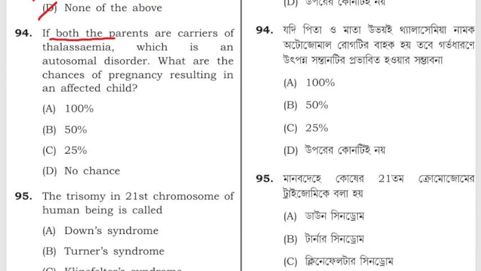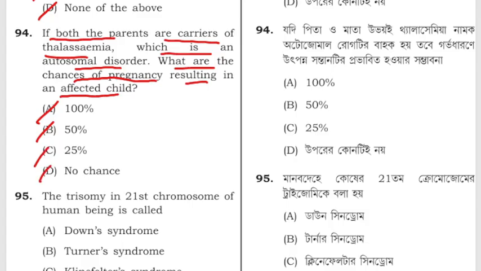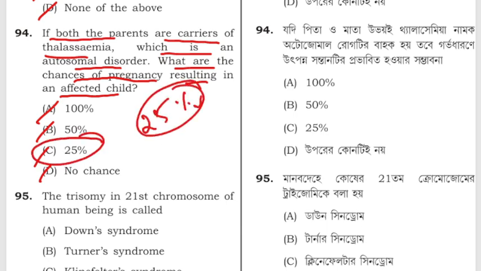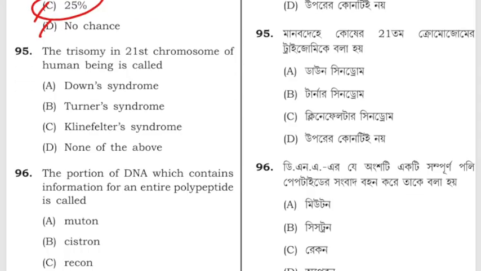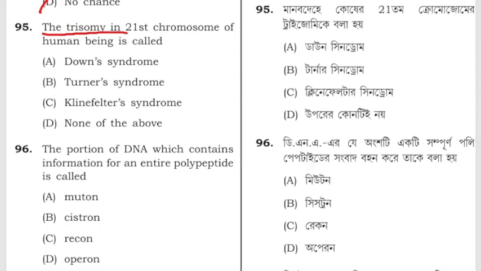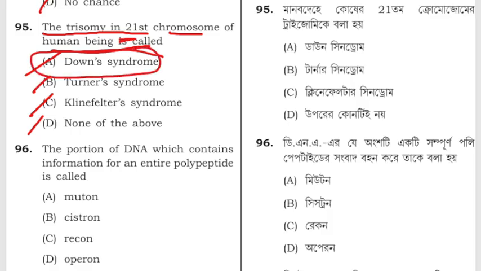If both parents are carriers of thalassemia, which is an autosomal disorder, what are the chances of pregnancy resulting in an affected child? 100%, 50%, 25%, or D, no chance. The correct answer is 25%. 25% of the offspring will have the disease. Trisomy of the 21st chromosome in human beings is called Down syndrome, Turner syndrome, Klinefelter syndrome, or D, none of the above. Trisomy 21 is also known as Down syndrome.